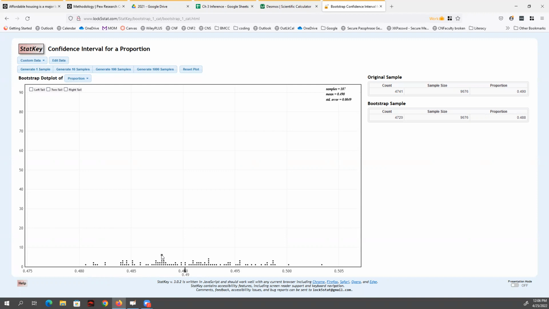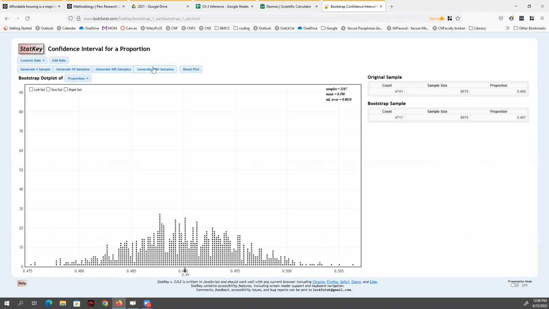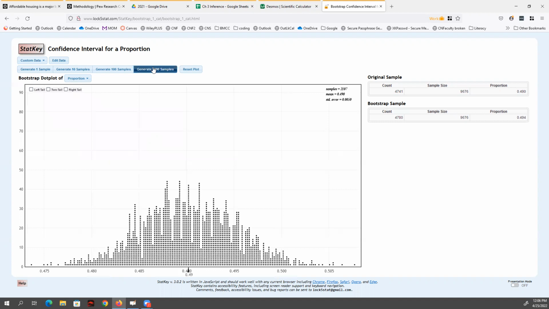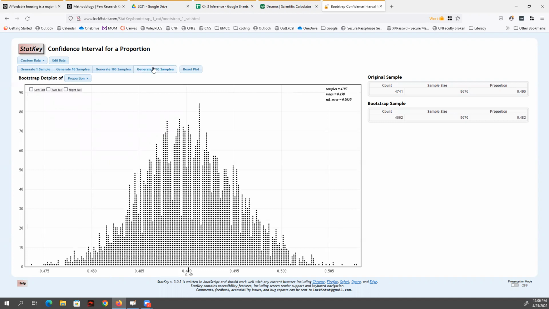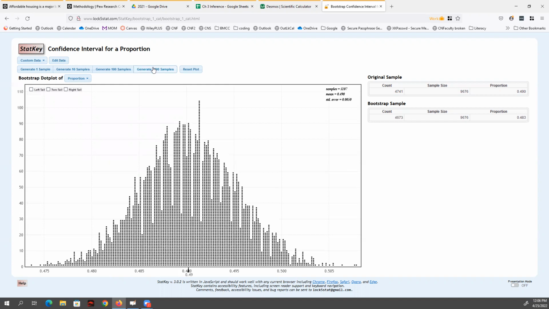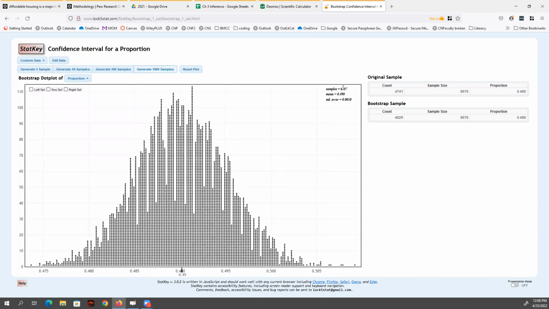And each one of these dots represents a different answer. Like that one right there got 48.4. And this one over here got 50.3% of the vote for that question. Why do it 100 times when I can do it 1,000 times, or 1,000 more, and 1,000 more? So I'm building a sampling distribution. So I'm having the computer simulate, based on the original sample, the idea of taking another sample of the same size. So at this point in time, I've made 6,107 samples.